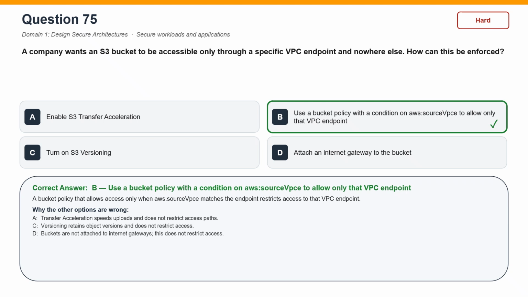Now, why the other options are wrong. Enable S3 Transfer Acceleration is incorrect. Transfer Acceleration speeds uploads and does not restrict access paths. Turn on S3 versioning is incorrect. Versioning retains object versions and does not restrict access. Attach an internet gateway to the bucket is incorrect. Buckets are not attached to internet gateways. This does not restrict access.